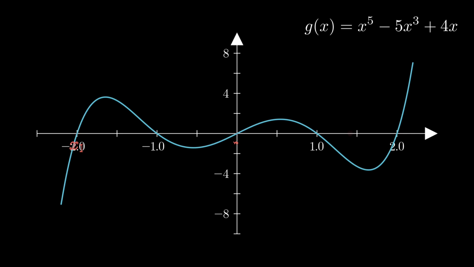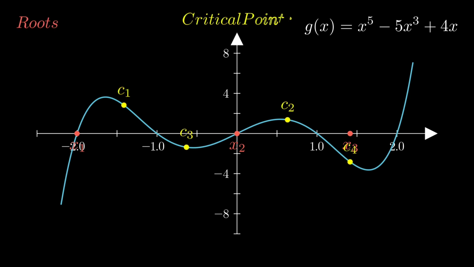First, let's look for its roots, the points where the function's value is 0. These are the points where the graph crosses the x-axis. Our function has 3 real roots here, one at -2, one at 0, and one at approximately 1.4.